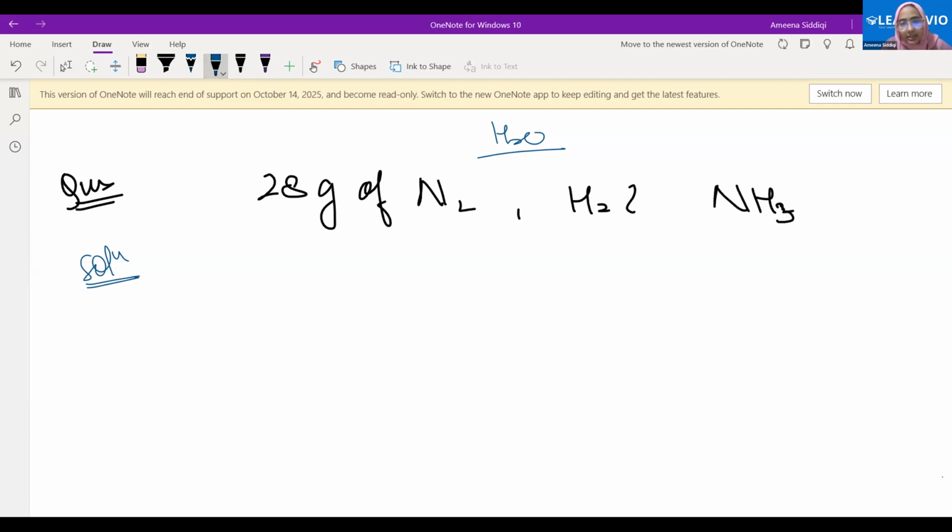See, what is it that needs to be formed? Ammonia, right? So nitrogen and hydrogen. What is the ratio in which they combine? Nitrogen to hydrogen is 14 is to 3. Yes, ma'am. Okay. So how much nitrogen do we have? 28. We need to find out hydrogen.